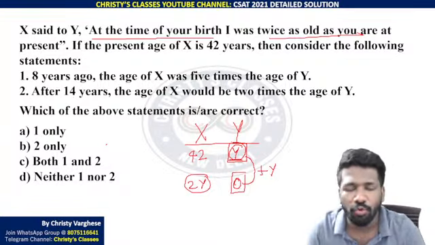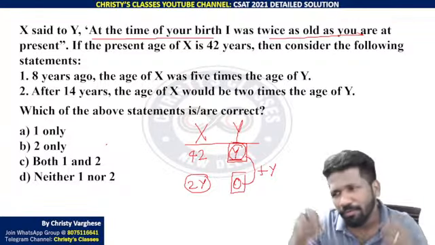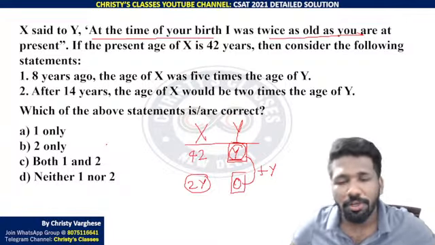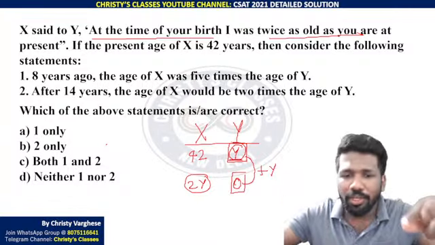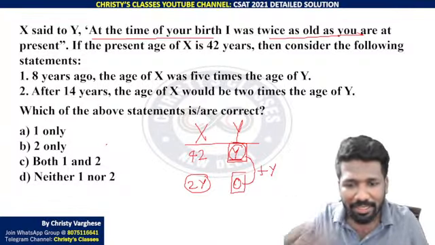Like when you were born, say your father was 32 years old, a smaller value. Now you are 22, so the father's age is 32 plus 22. That means this Y is added here also. So this 42 is 2Y plus Y, 3Y.